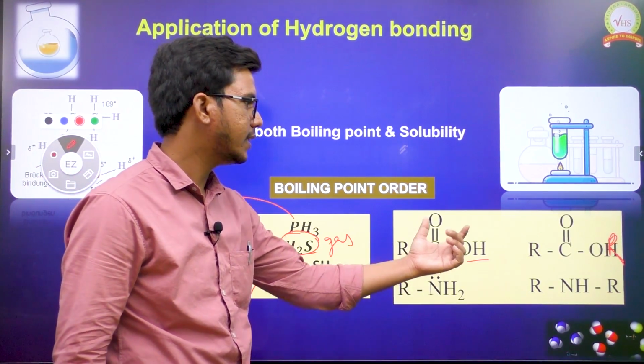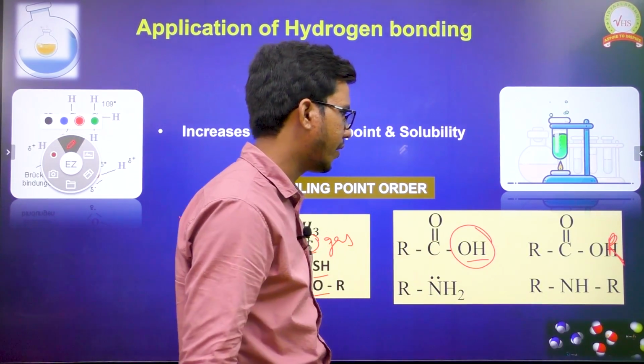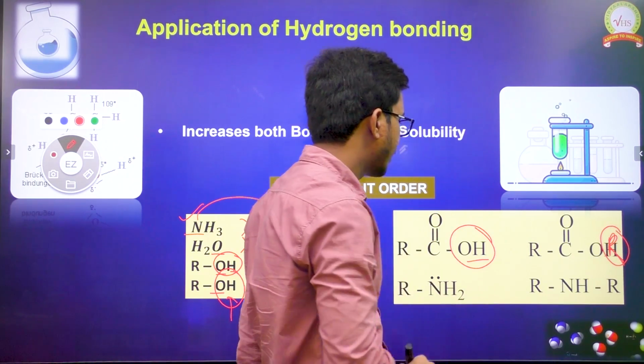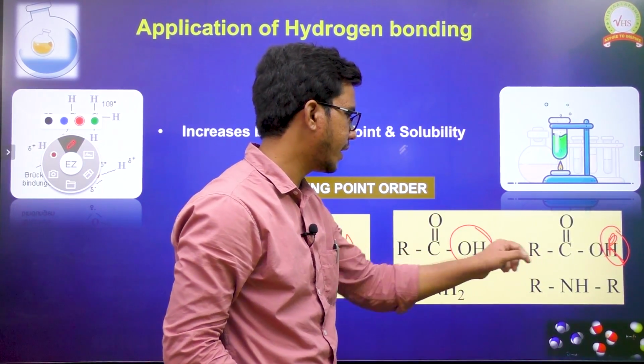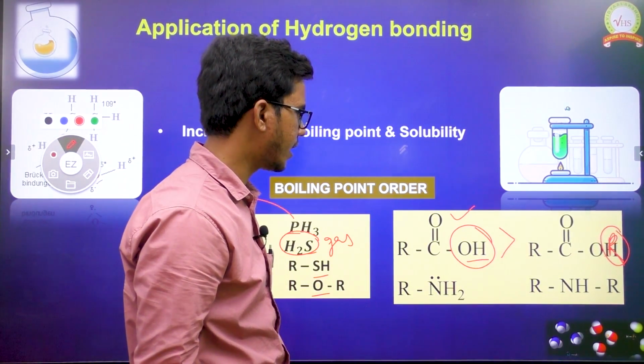We have acid and ester. In the case of acid, hydrogen is directly attached to a more electronegative atom. But here, instead of H, we have R. Because of which we can't expect hydrogen bonding here, but we can expect hydrogen bonding there, and this is the order of boiling point.